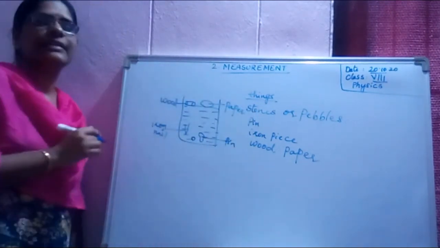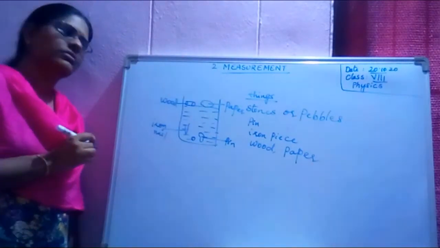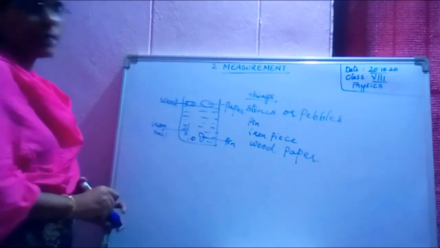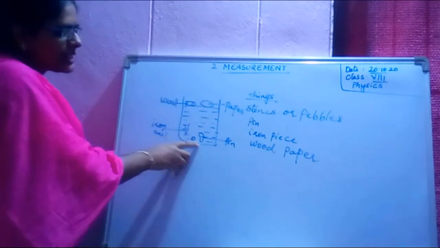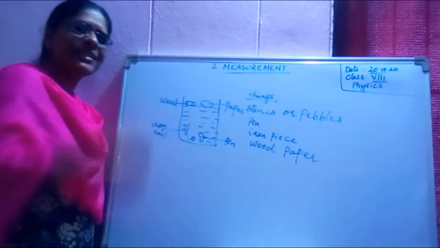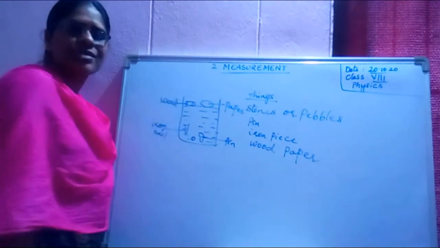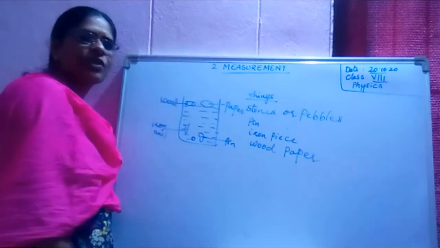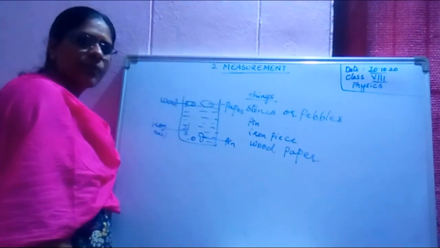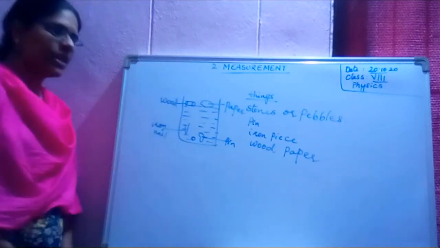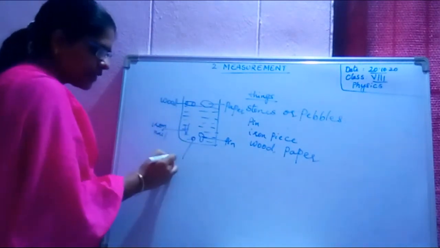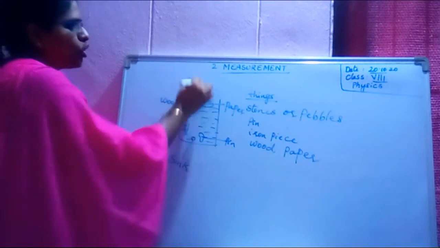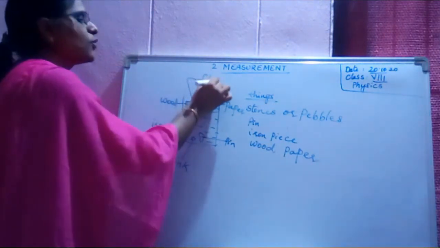Do you observe like this or not? Yes. See, in this activity, you can see some things are sinking. That means inside the water, at the bottom of the beaker, those are there. Some things, can I say, they are floating on the surface of the water? Yes or no? Yes. See, those which are reaching the bottom, we call those objects sink. These two objects, can I say, those are floating?